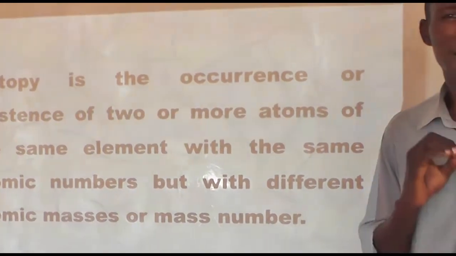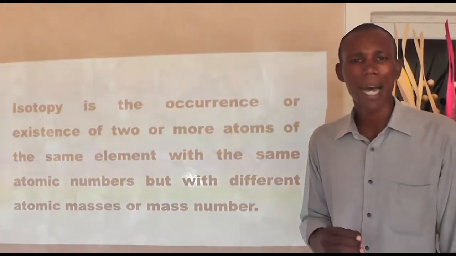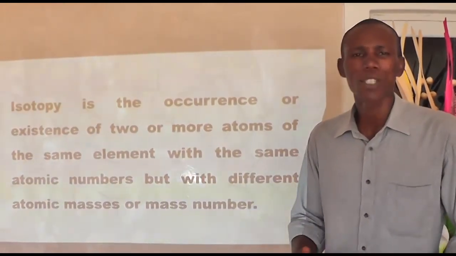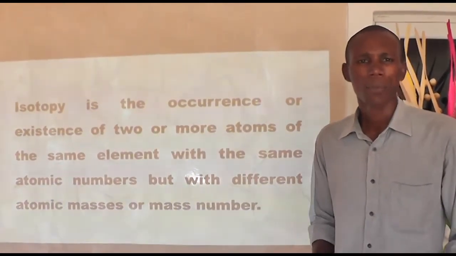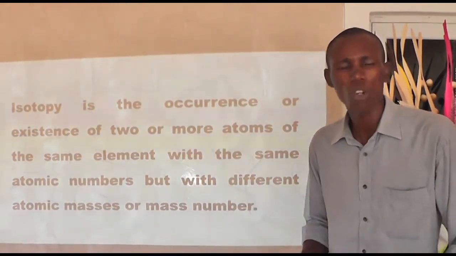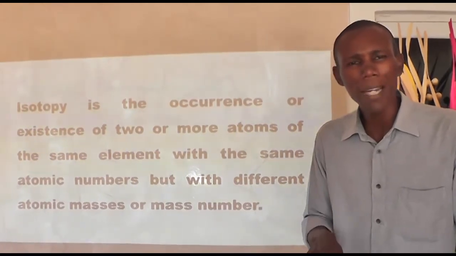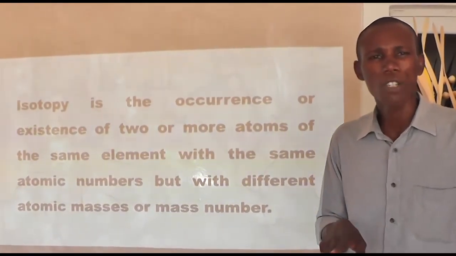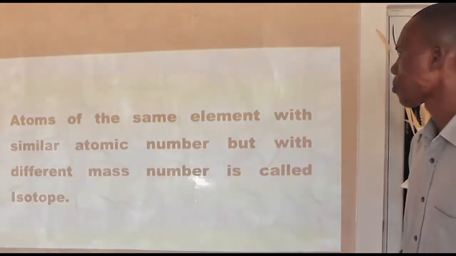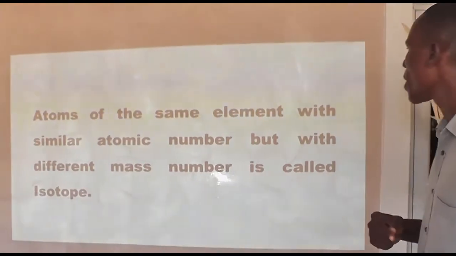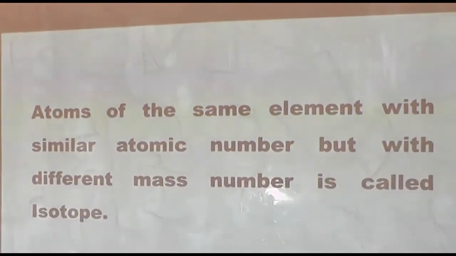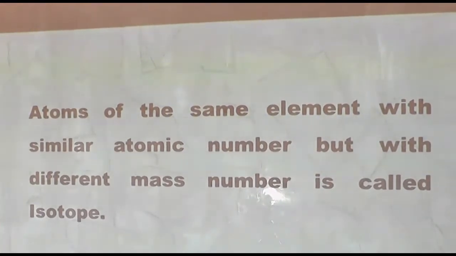We are familiar with atomic number and mass numbers. So the phenomenon, the occurrence of atoms of the same element with the same atomic number but different atomic masses, is termed isotopy. Atoms of the same element with similar atomic number but different mass numbers are called isotopes.